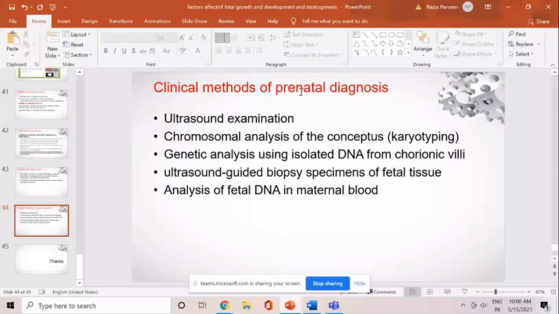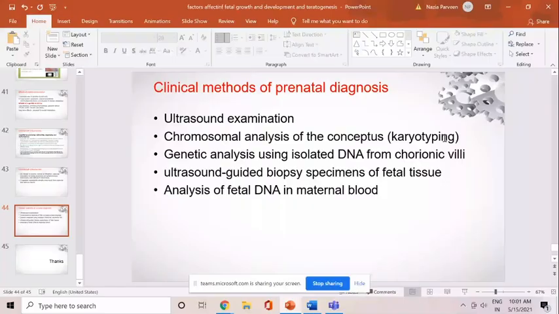In the ultrasound examination, we have level 1 scan, level 2 scan. In the level 1 scan, which is done around 11 to 14 weeks, we can pick major malformation. In the level 2 scan, at around 18 to 20 weeks, we can do a detailed congenital anomaly scan. We can rule out most of the congenital anomalies. We have chromosomal analysis of the conceptus, like we can do the sampling by the chorionic villus sampling. We take the tissue and we can do the karyotyping, and we can do the genetic analysis.